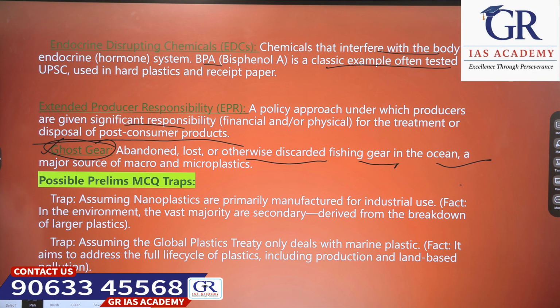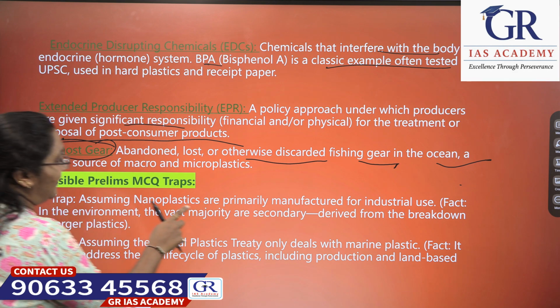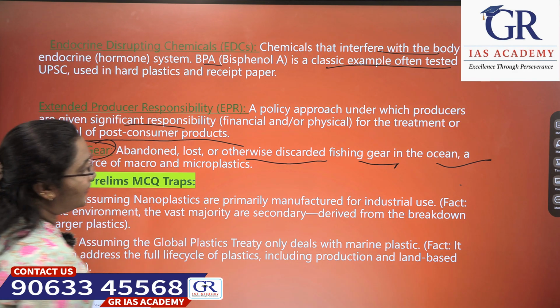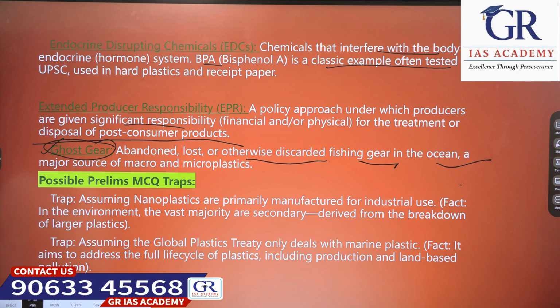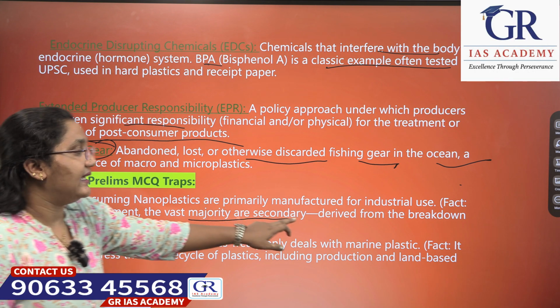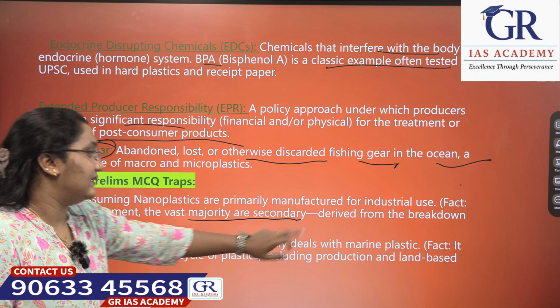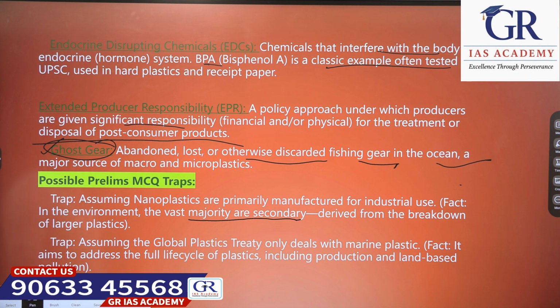Next, we have a few possible prelims tricks. We will see about it. Assuming nanoplastics are primarily manufactured for industrial use, is it true? No, because in the environment the vast majority are secondary. Those are not primary plastics. Those are secondary ones, derived from the breakdown of larger plastics.